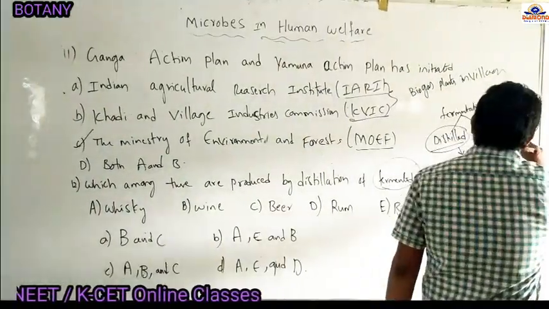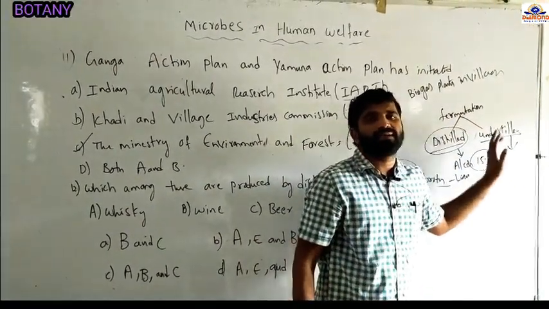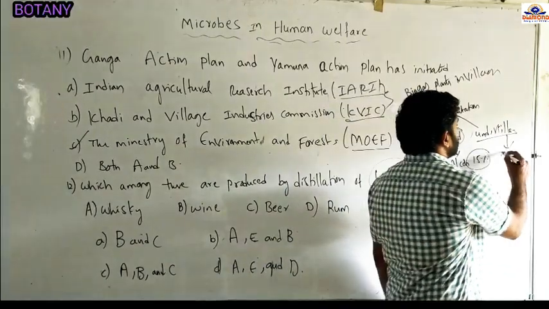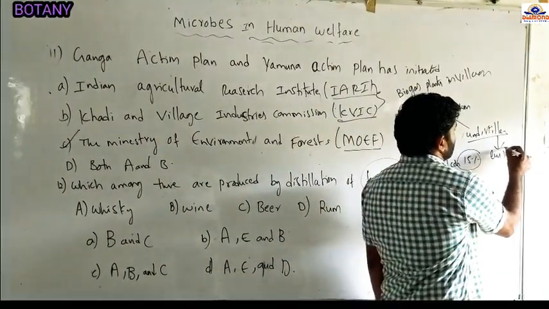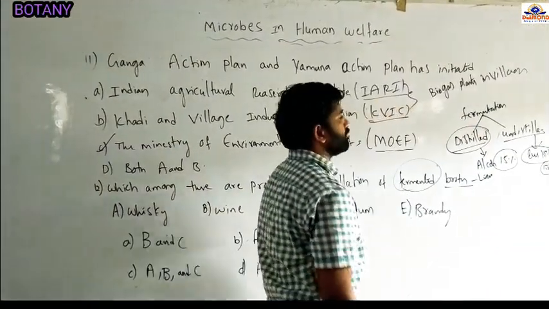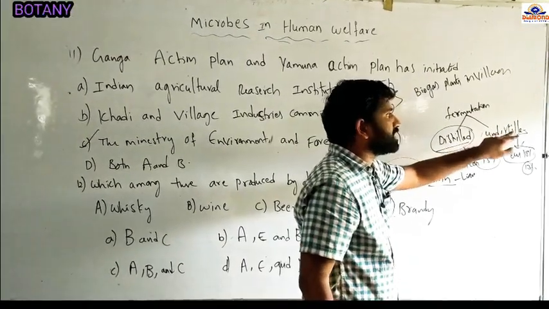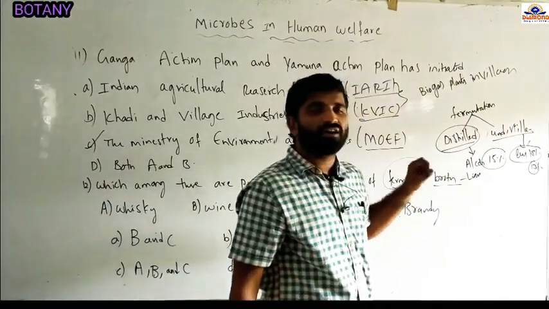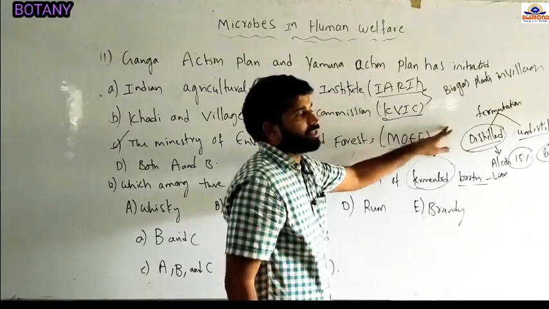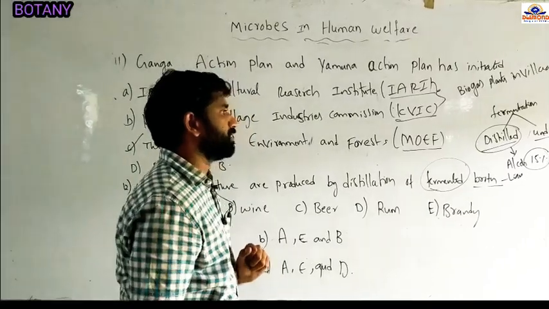But in undistilled alcohol, the distillation process does not take place, so the alcohol produced is less than 15%, or less than 30% only. Such alcohols we call undistilled alcohols. When we increase the alcohol concentration by the distillation method, those alcohols we call distilled alcohols.